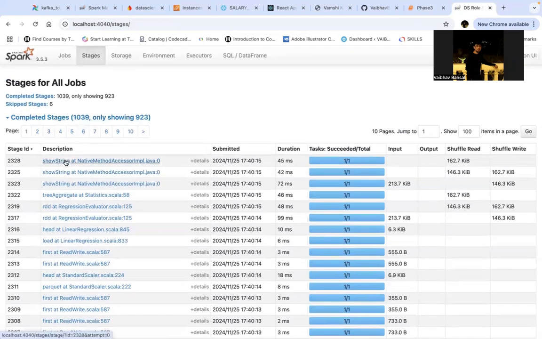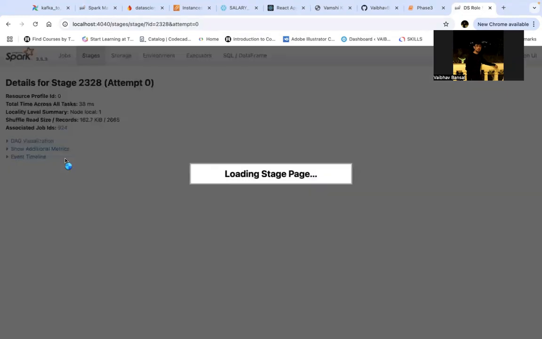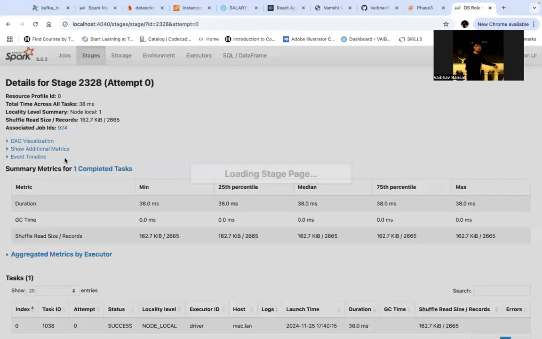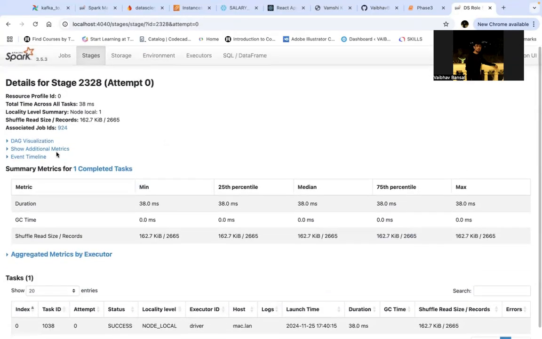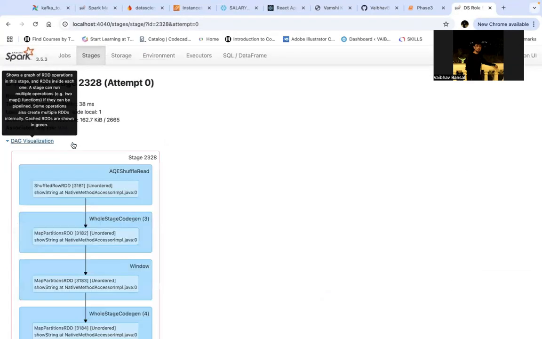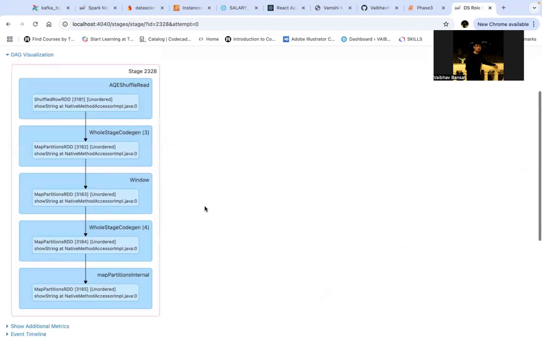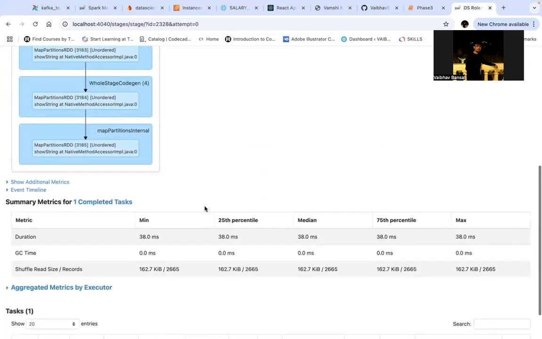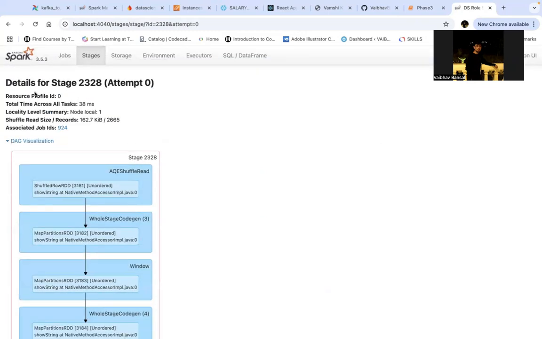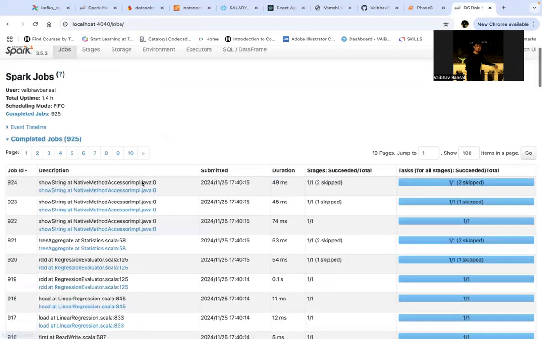You can see the DAG visualization of the last. As you can see the DAG visualization of all the stages in Spark in our whole process.